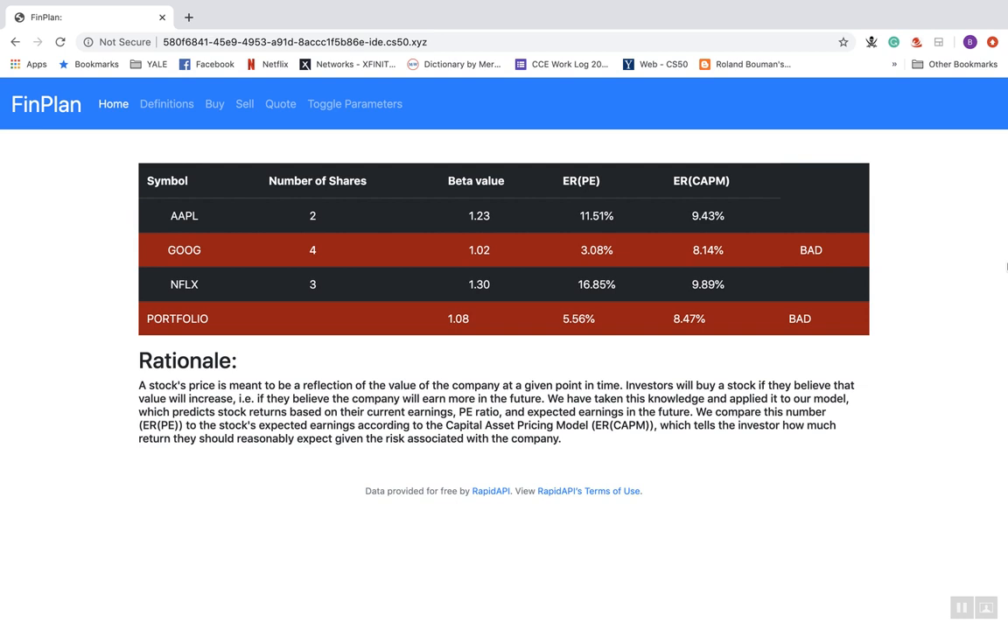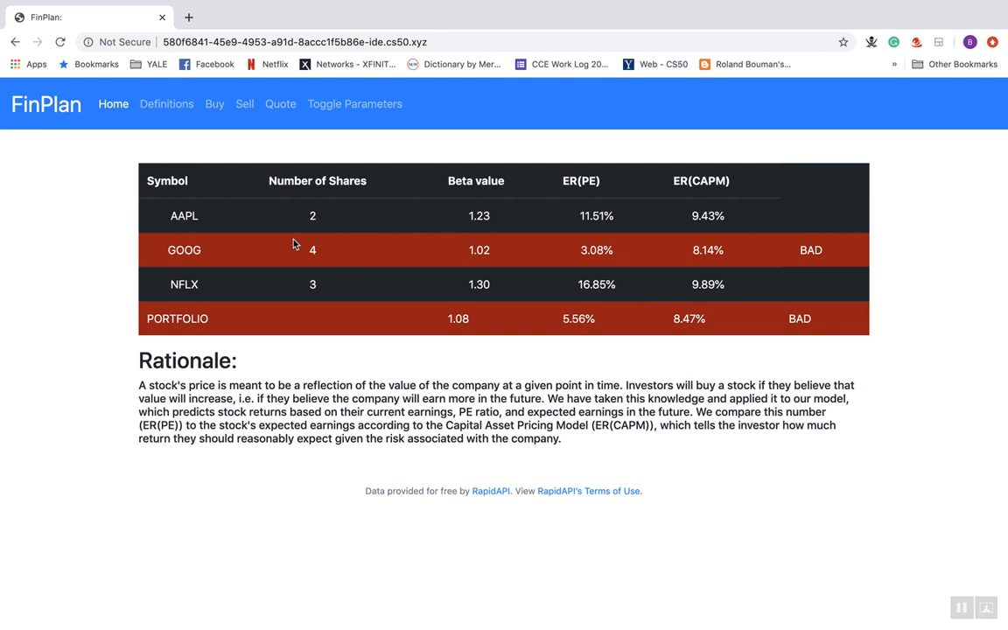We compare this number to the capital asset pricing model, which essentially says that based on the stock's beta value, which is a measure of its risk, this is how much an investor should expect to get over the course of a year, percentage-wise, in order to compensate for that risk. Because as investors take on more risky projects, they expect a higher return for such risk.